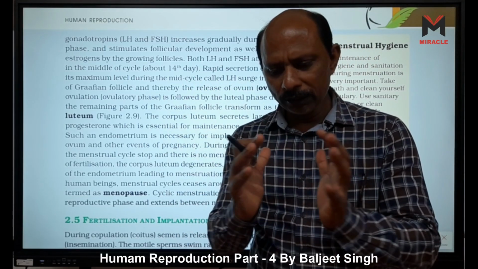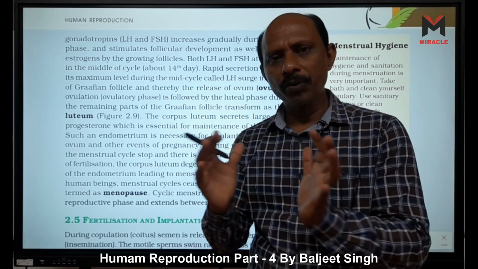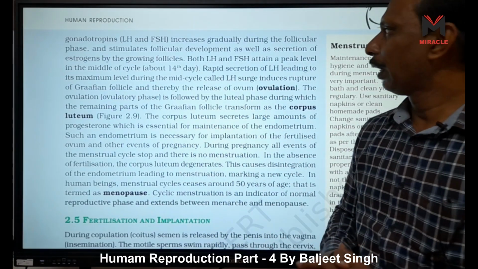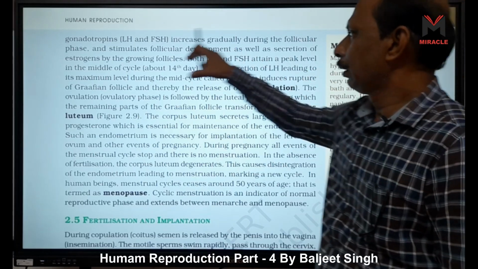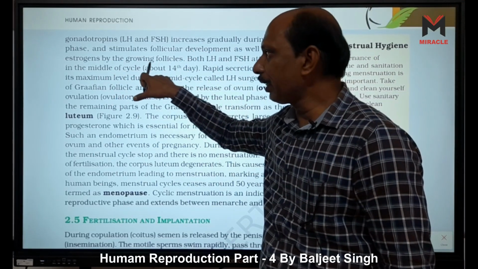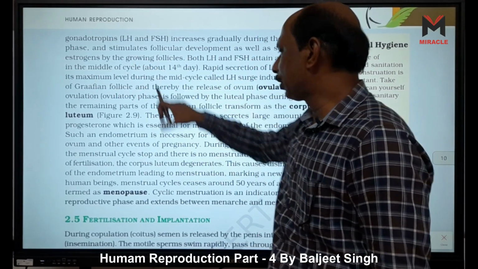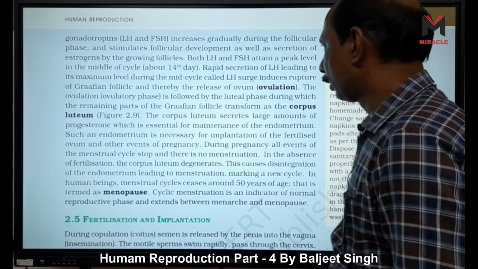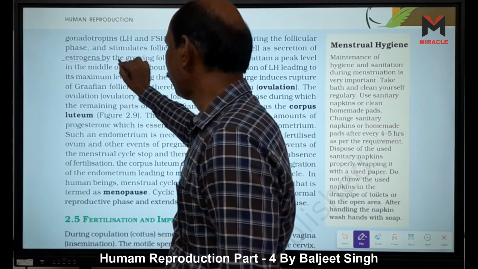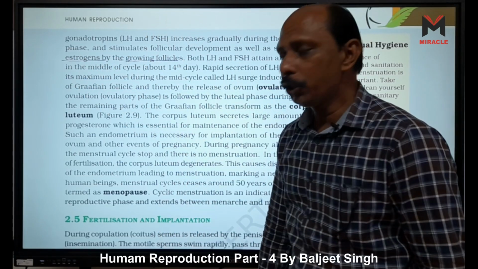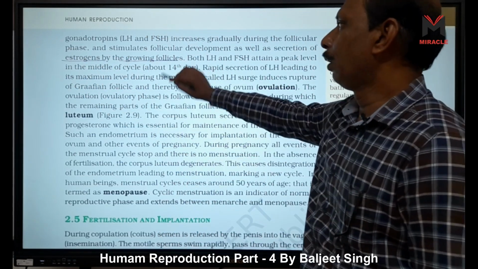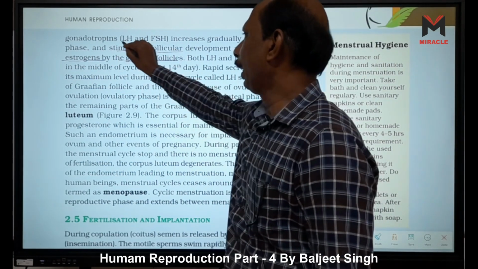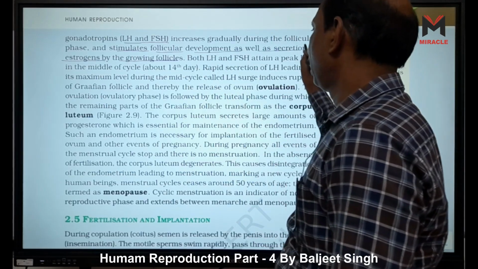So when the follicle grows, the number of cells also increases and they start secreting estrogens, right? So the growing follicle secretes the estrogen. Who stimulates this growing follicle to secrete estrogens? It is our LH and FSH, right?